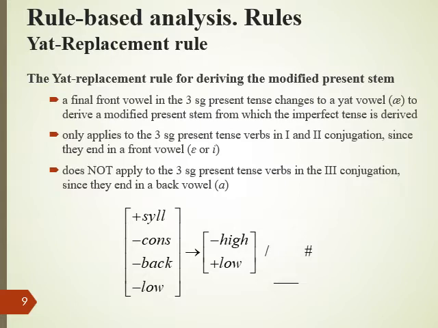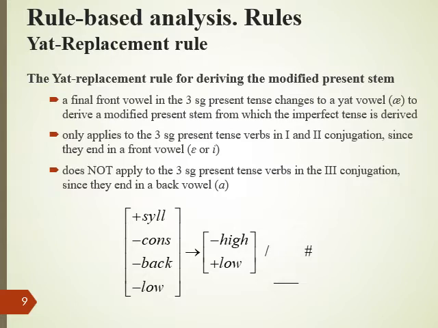According to the Yat replacement rule, a final front vowel in the third person singular present tense changes to a Yat vowel in order to derive the modified present stem. This rule only applies in the third person singular present tense of first and second conjugation verbs, since they end in a front vowel such as E or I.